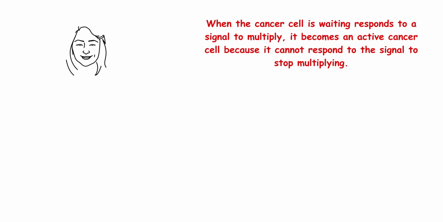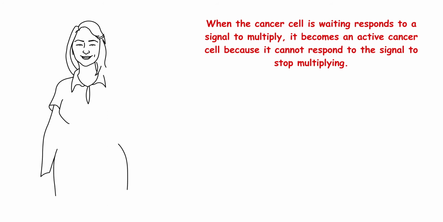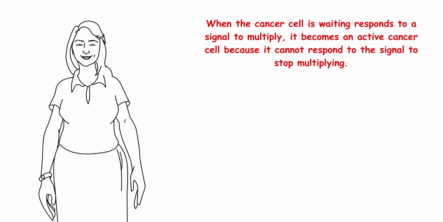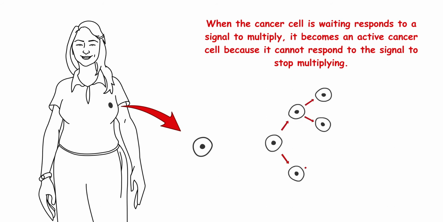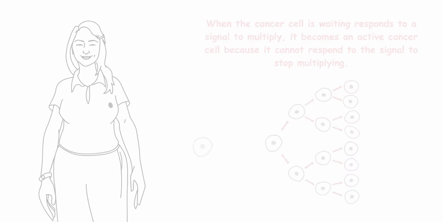In adults, a stem cell starts accumulating mutations in nuclear genes from exposure to external or internal agents. At some point, mutations affect both copies of the gene, one from the mother and one from the father, that tells the cell when to stop multiplying. This cell now is a cancer cell in waiting. Later, it responds to a signal to multiply, but it cannot stop. When this happens, it becomes an active cancer cell.